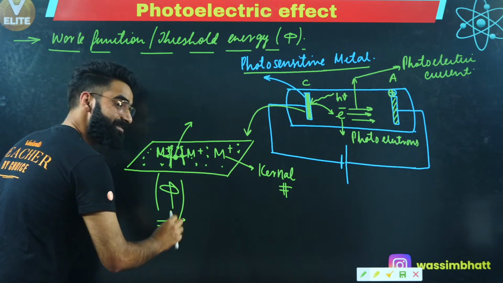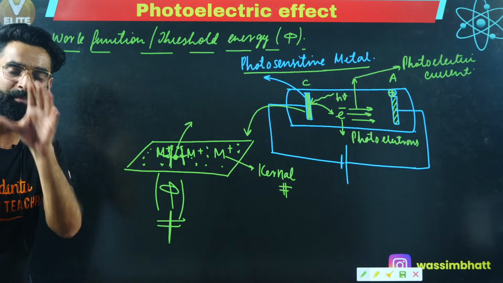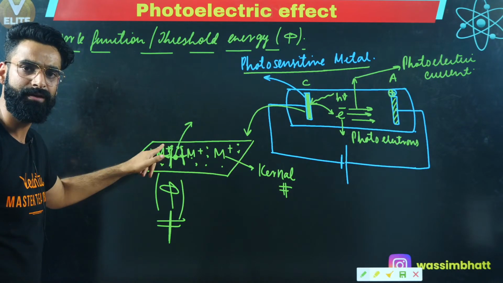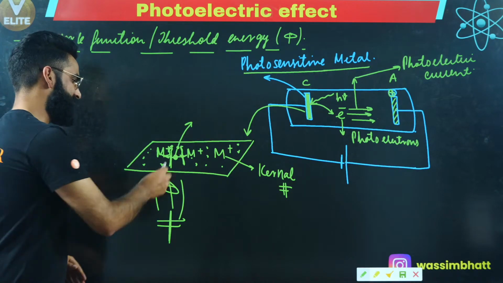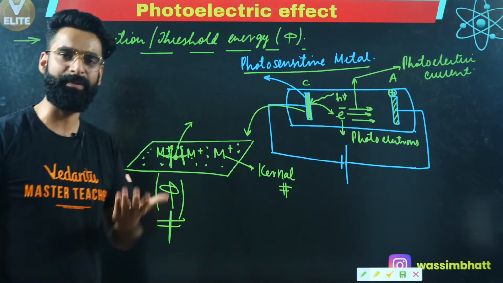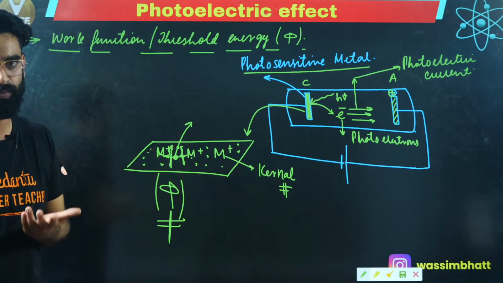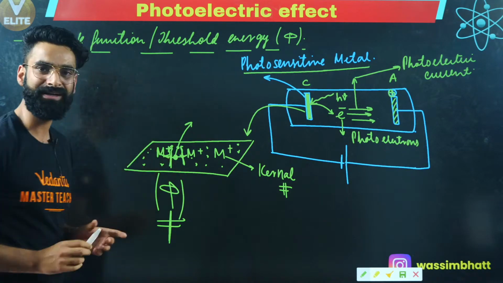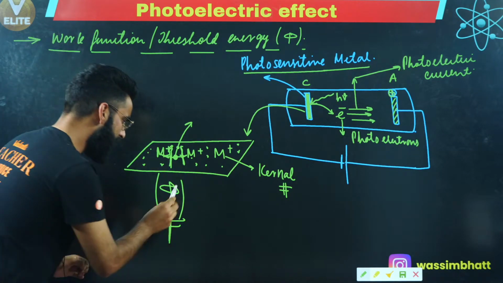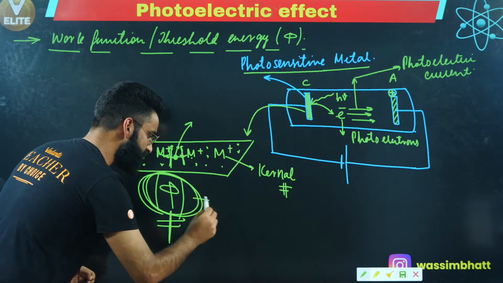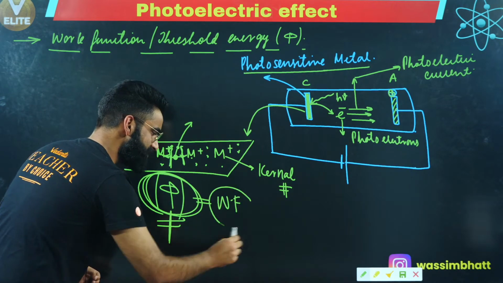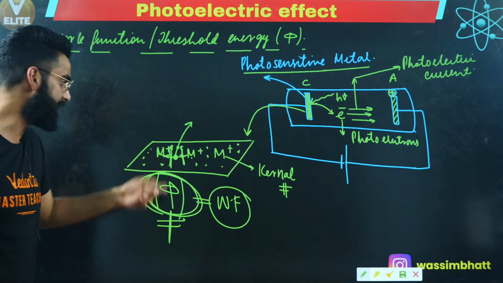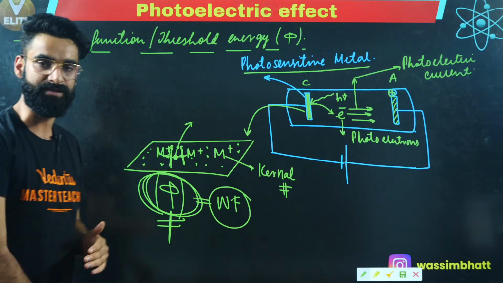That's something which I call threshold energy. The minimum energy which is needed to knock out this electron from the surface of the metal is what I call the work function of the metal, or the threshold energy as well. So if you want to remove the electron from the surface of the metal, at minimum you have to supply this much energy, which is equal to the work function. Only then can you remove the electron from the surface.